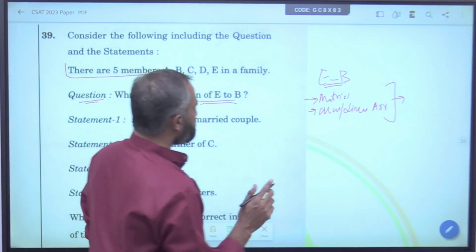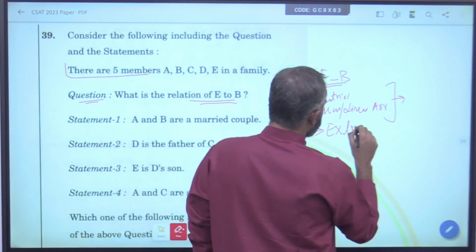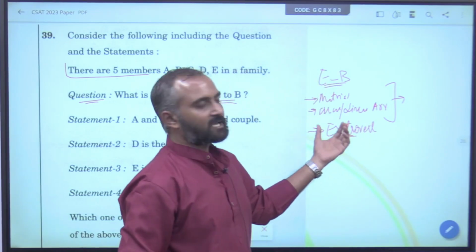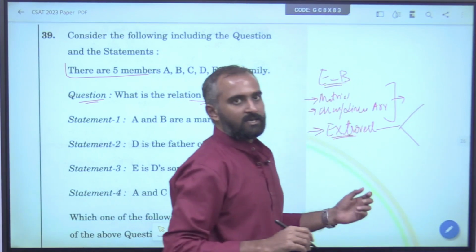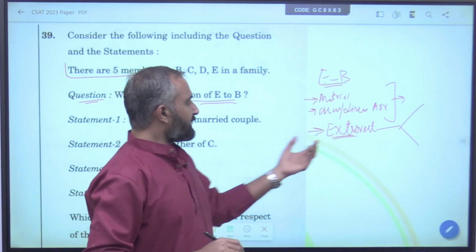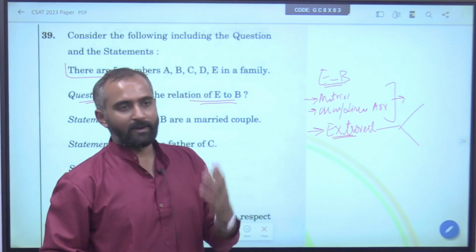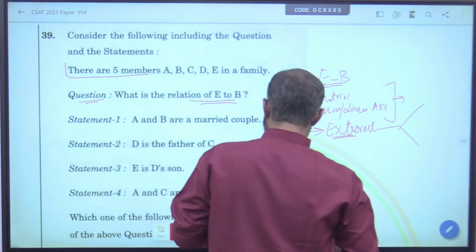First, always find those extrovert statements. What I mean by extrovert statements is those statements which link with other statements. Making them your starting point will reduce the difficulty of solving the question many folds.